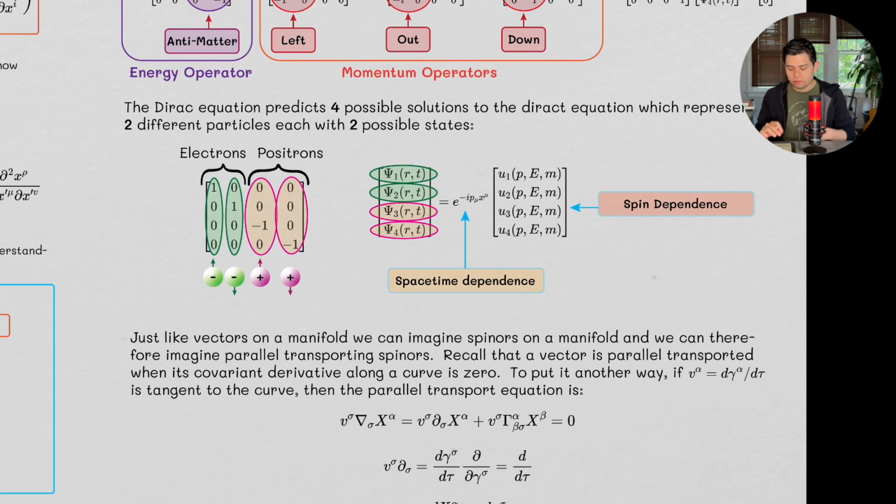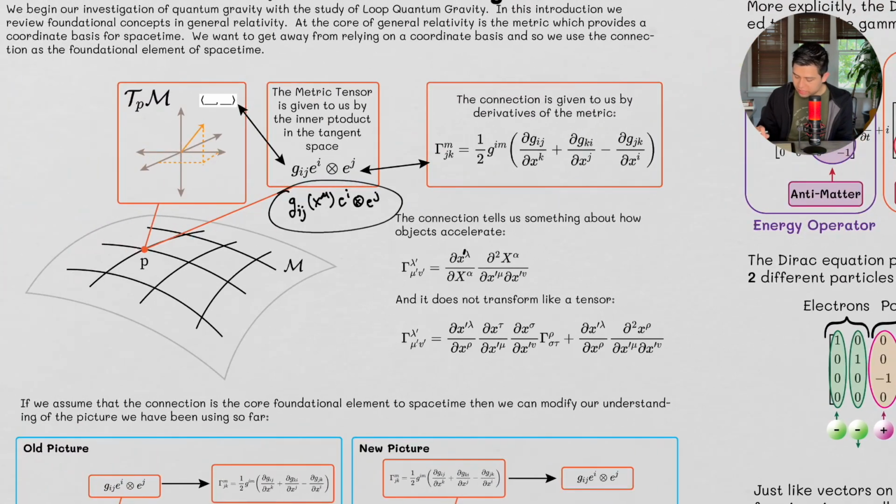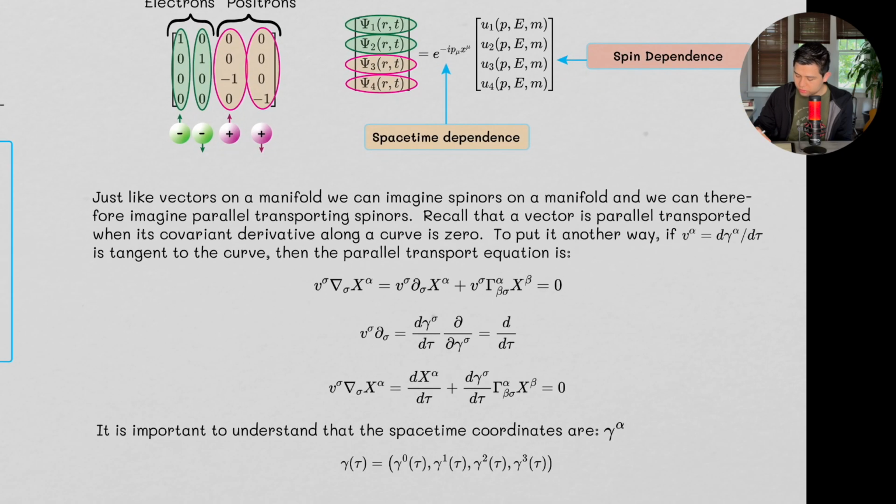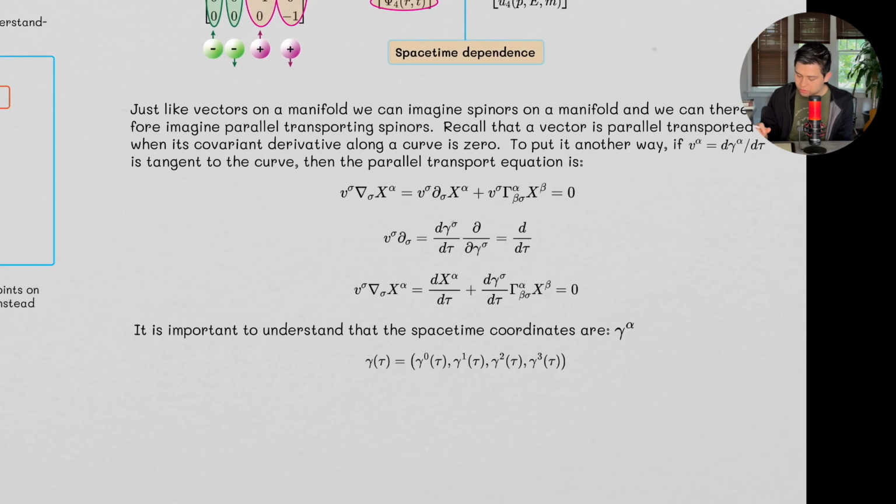Okay, so we talked about the connection, we talked about spinors. Now let's move on to a little bit of parallel transport. Just like vectors on a manifold, we can imagine spinors on a manifold, and therefore imagine parallel transporting spinors.